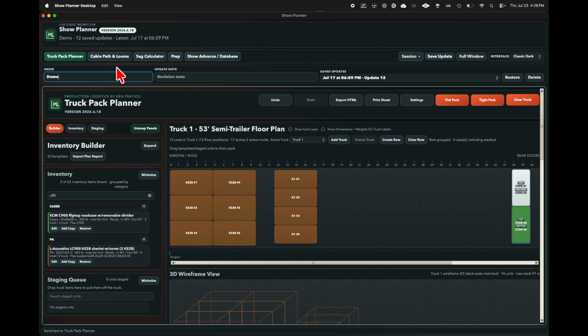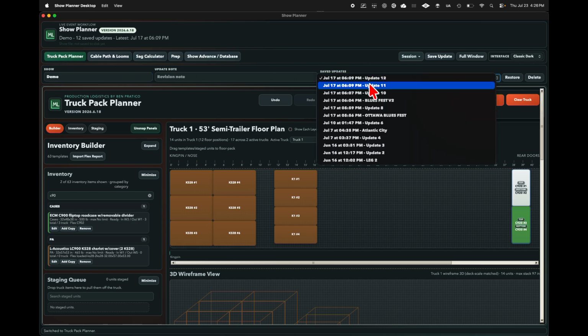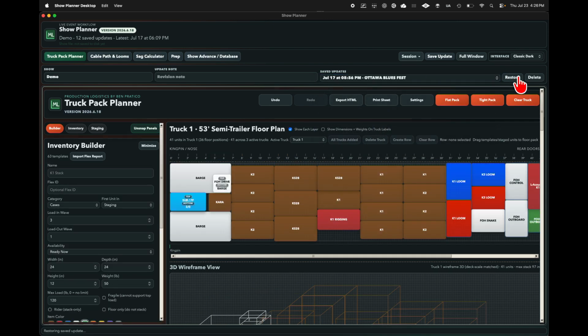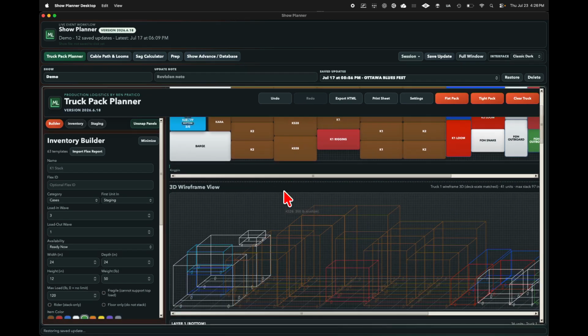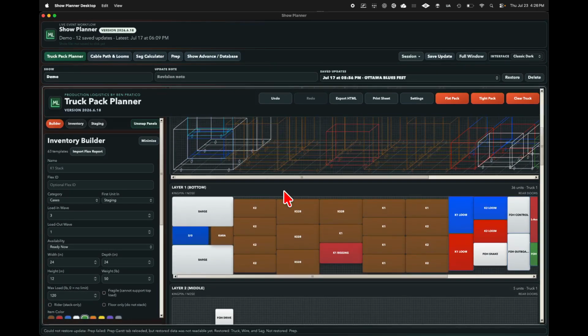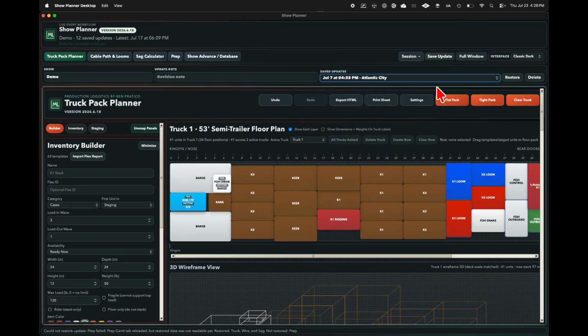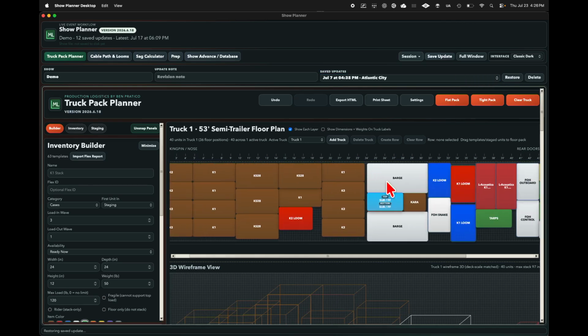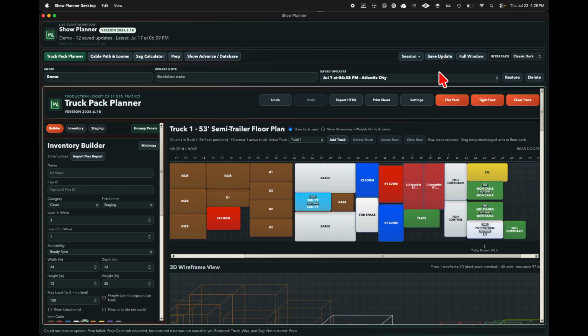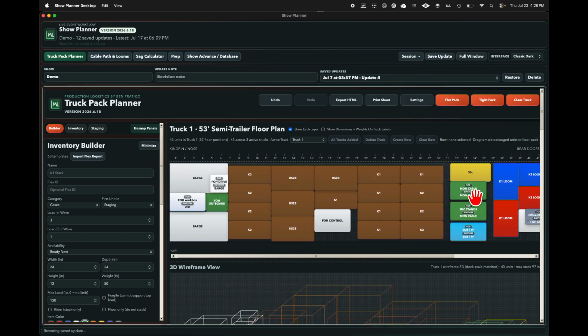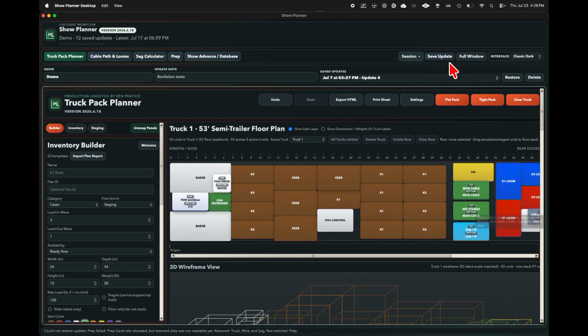We have the ability to save as a show with revisional update viewing. So we can go ahead here, open up the truck pack currently using. See everything there, and then we can see revisions that were made for different venue sets, whether or not control packages were used, or if it was the standard truck pack. This can then all be updated and sent to users via an HTML file. And there we have it.